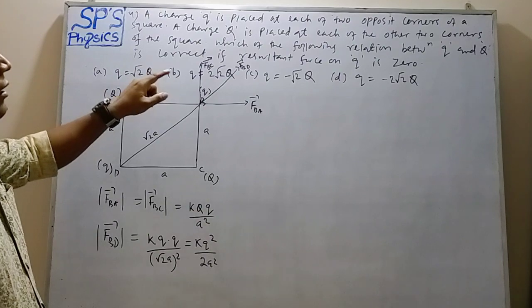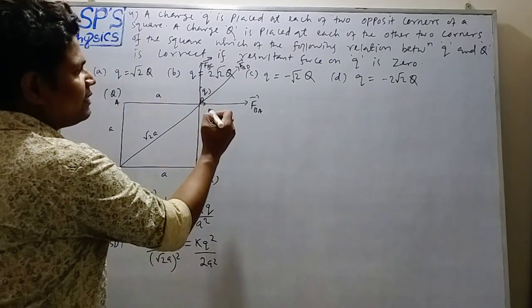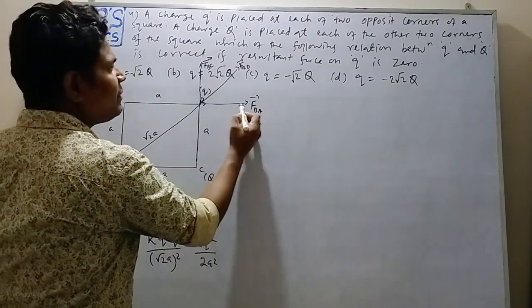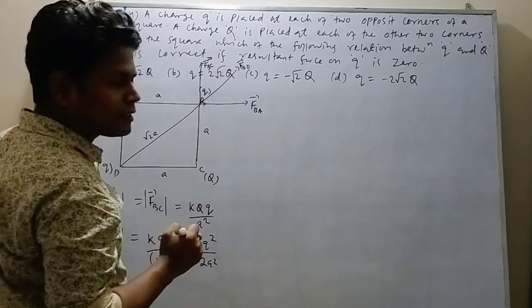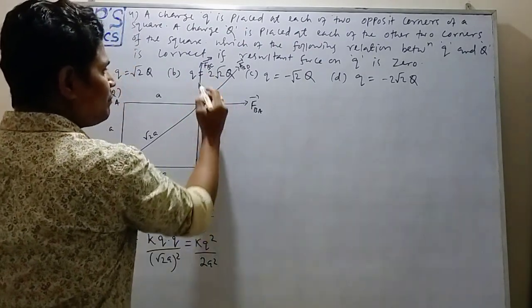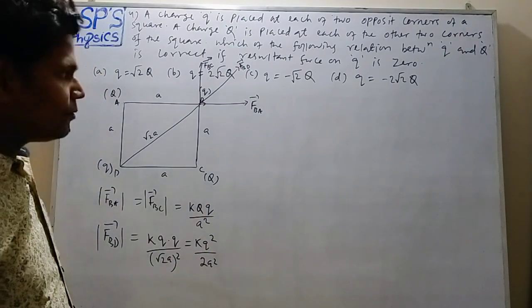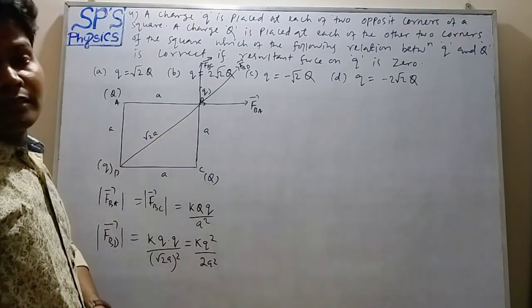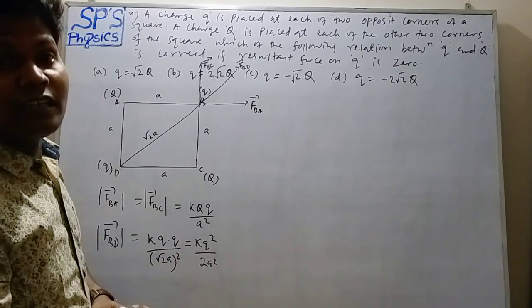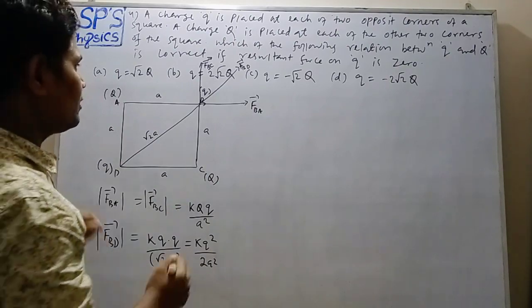First we have to find out the resultant of FBA and FBC. FBA and FBC are acting simultaneously at point B. So its resultant can be found by using the parallelogram law.